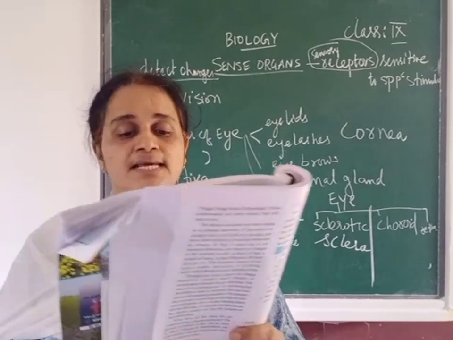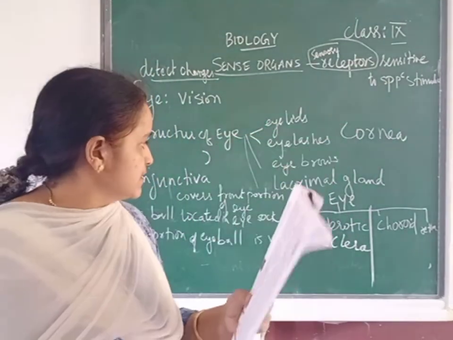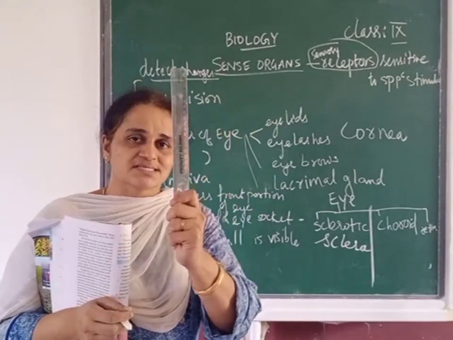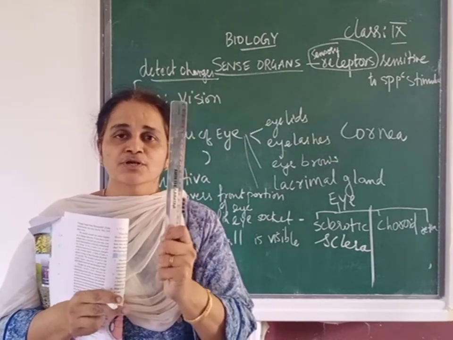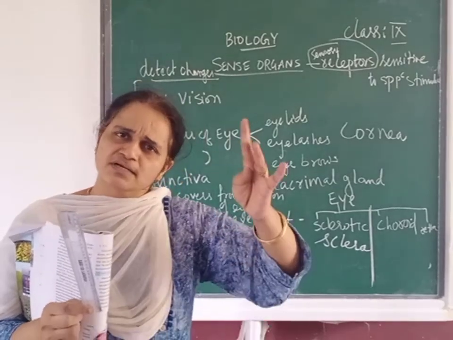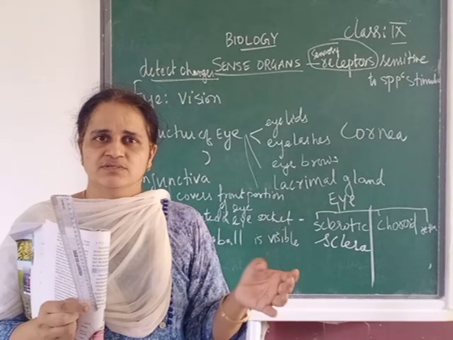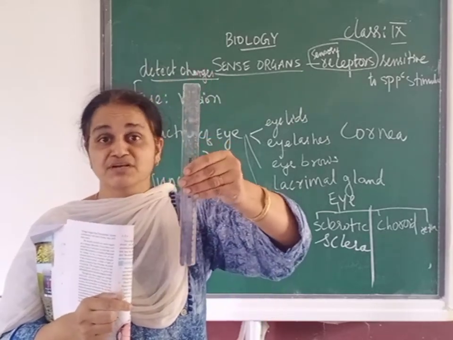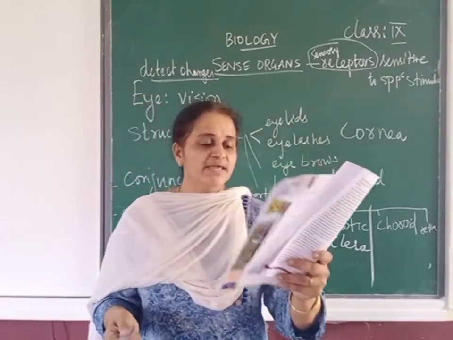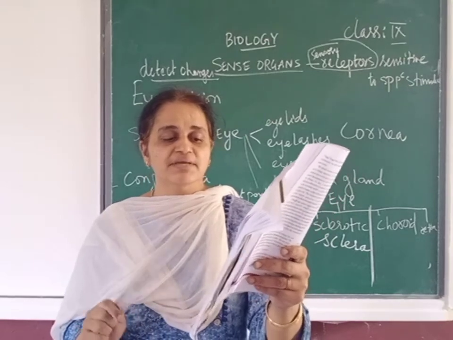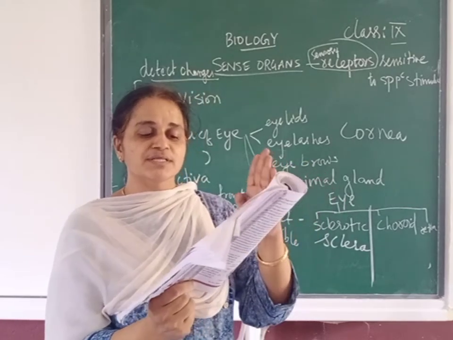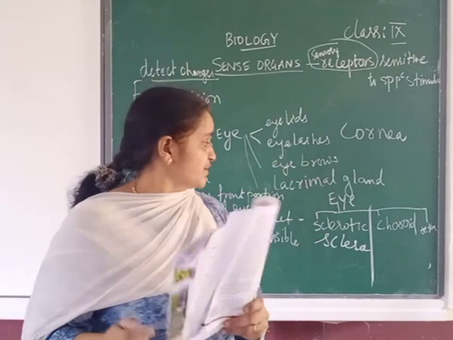Now here the last layer. What is the last layer we are talking about? Retina. So whatever image is there, image means now you are looking at this object. This is a scale. You can see this scale only because its image is produced on your retina. I think in physics you learned about reflection, no? So like that, the upside down image is formed, an inverted image. So here image is formed in the retina by the convex lens present immediately behind the pupil. Now what is this pupil? Pupil is the part formed by the choroid layer. Choroid layer, do you remember choroid layers?